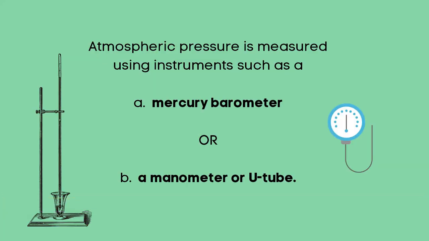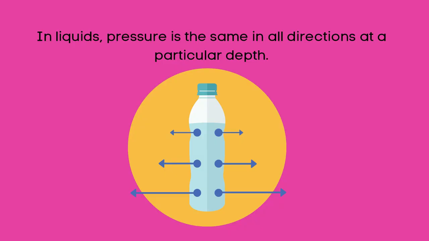Atmospheric pressure is measured using instruments such as a mercury barometer or a manometer or U-tube. So you could call a manometer a U-tube. In liquids, pressure is the same in all directions at a particular depth. The lower down you go, the more intense the spout of water.